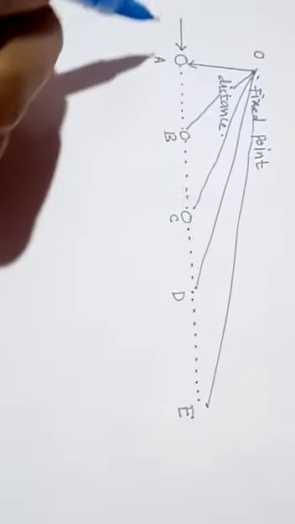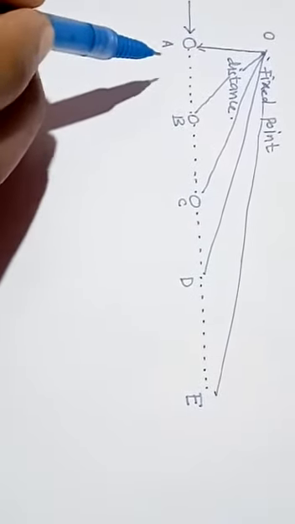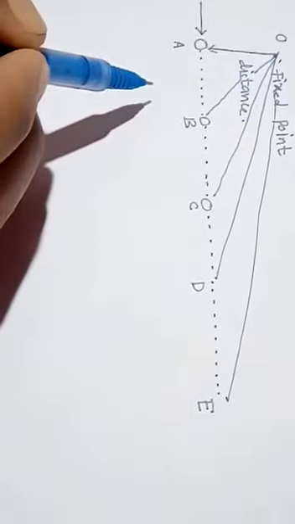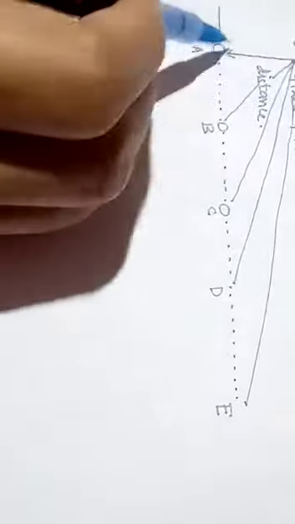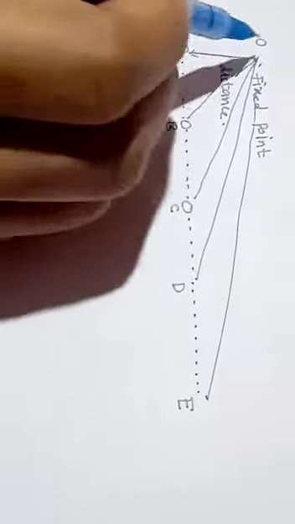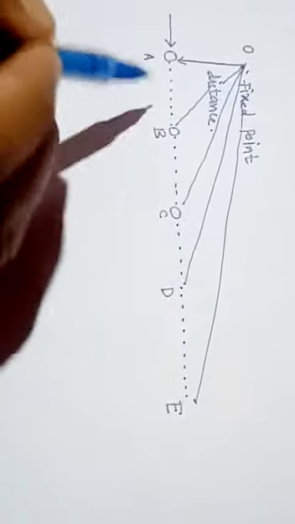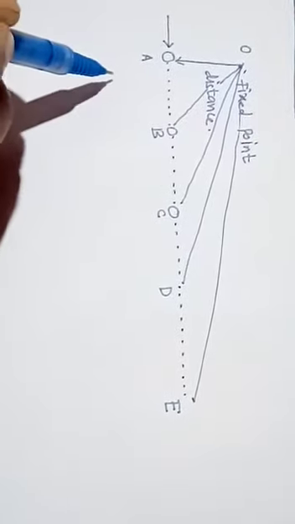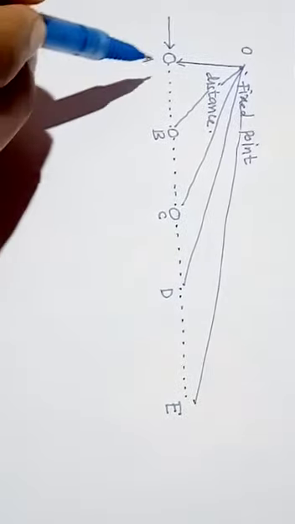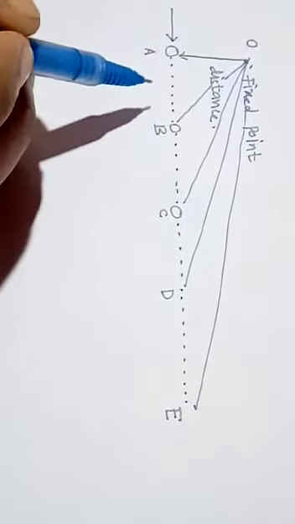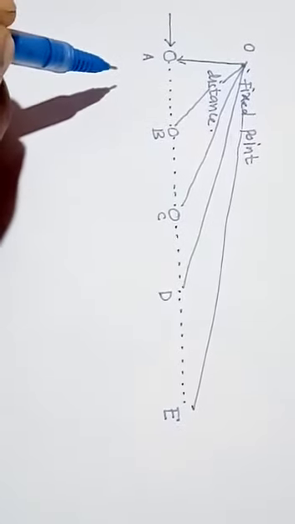can we get the equal distance from the fixed point? The answer is no. It means when an object is moving with respect to a fixed point, the distance from the fixed point is not always constant. So this is a type of linear motion. Or we can simply say that when an object is moving in a straight line, that is linear motion. Understood?